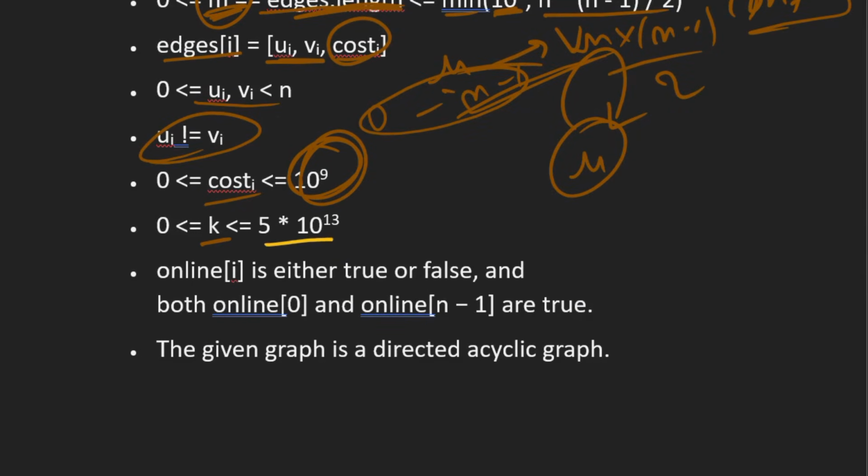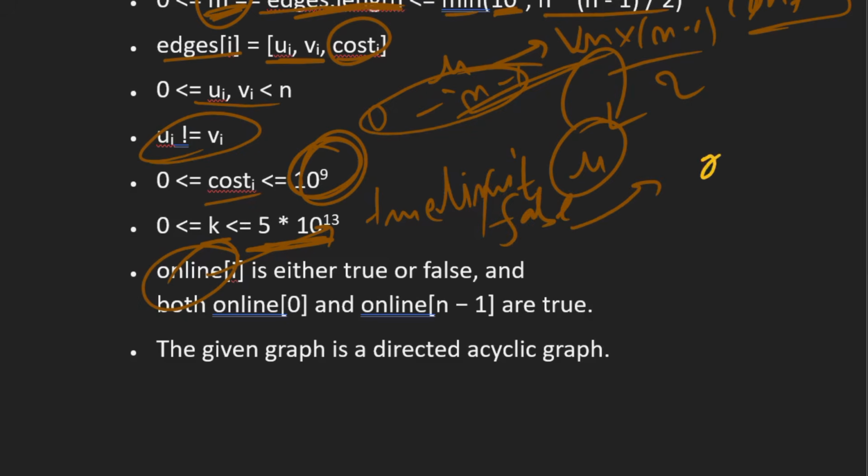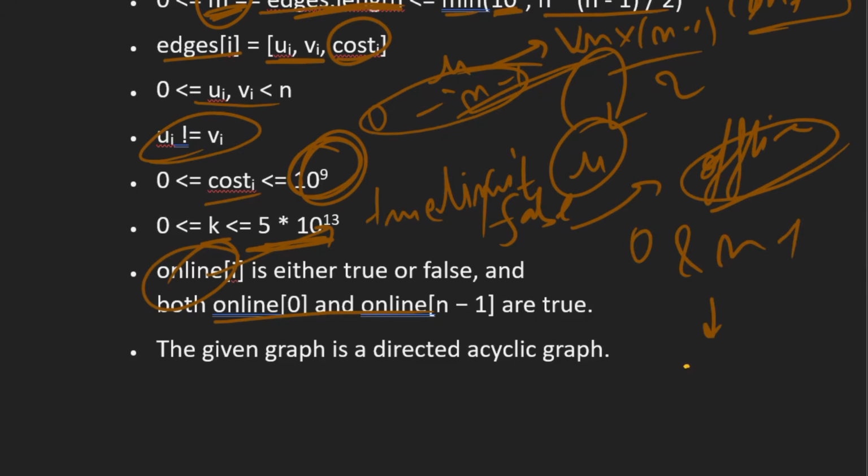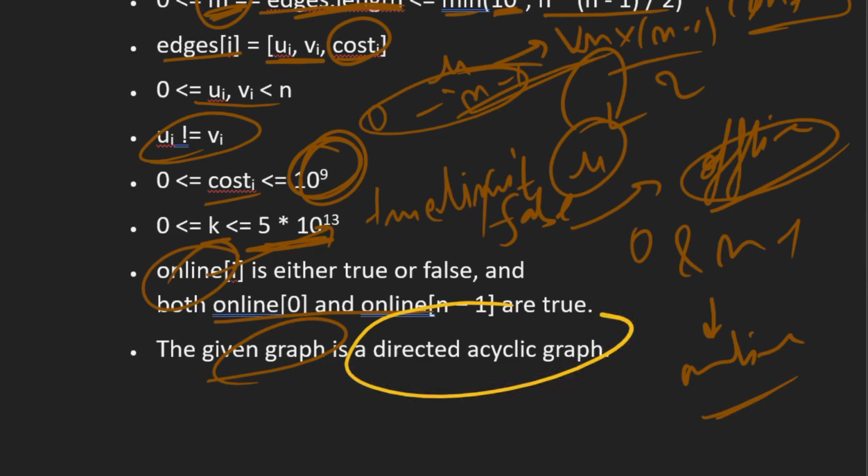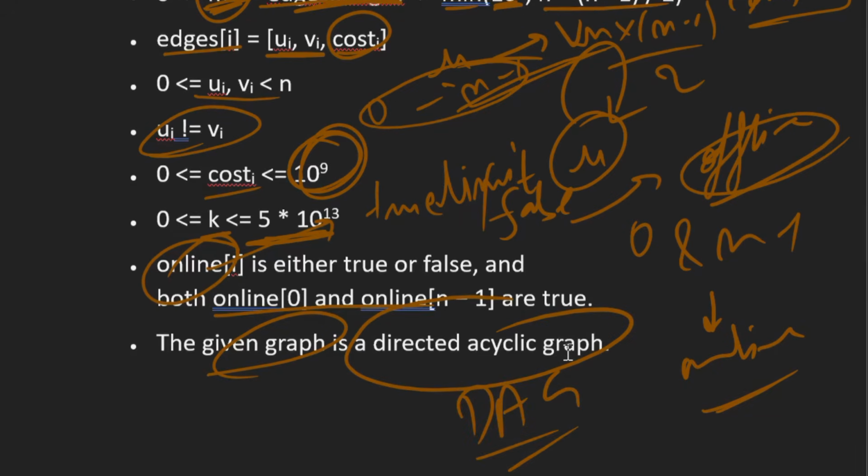And k is 5 times 10 to the power 13, that is our cost limit. online[i] is either true or false, where false means the node is offline. Both nodes 0 and n minus 1 will always be online. And the graph is a directed acyclic graph, DAG. So these are the constraints.